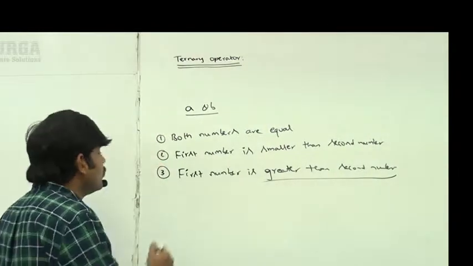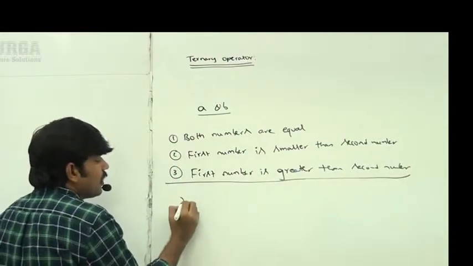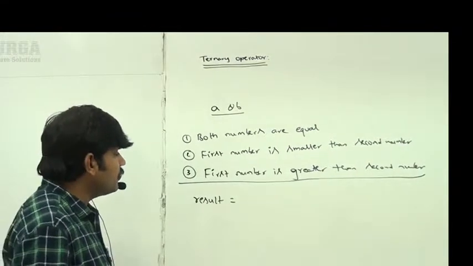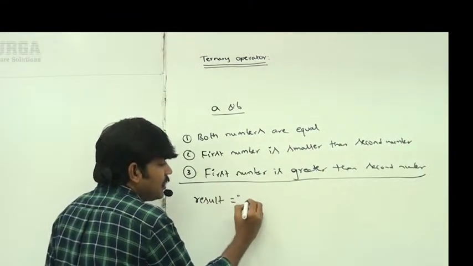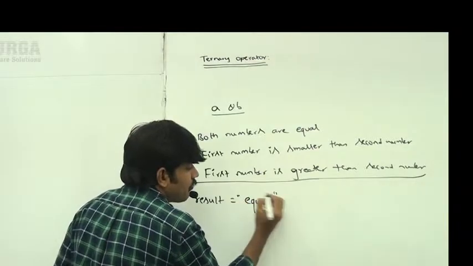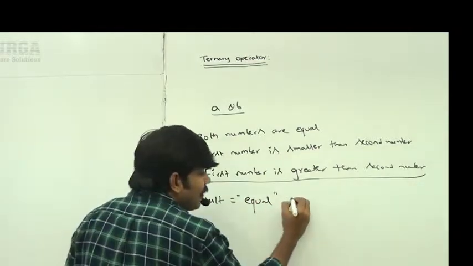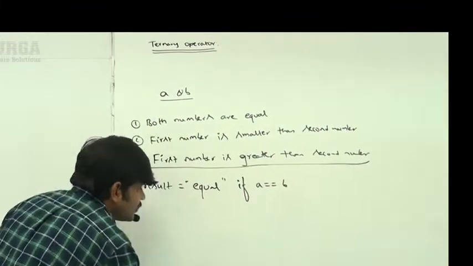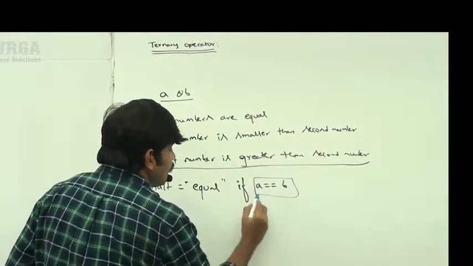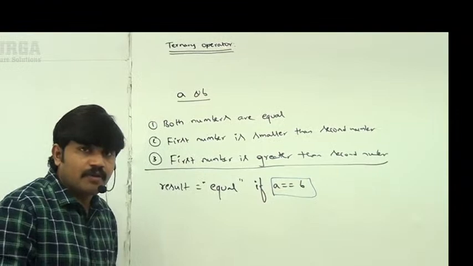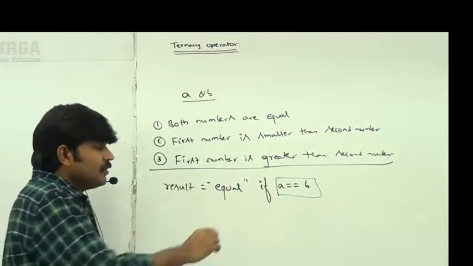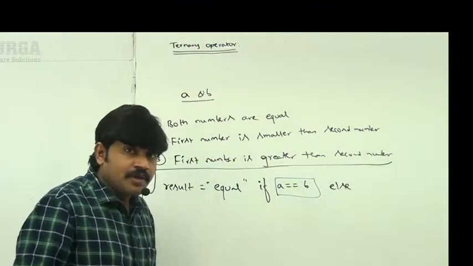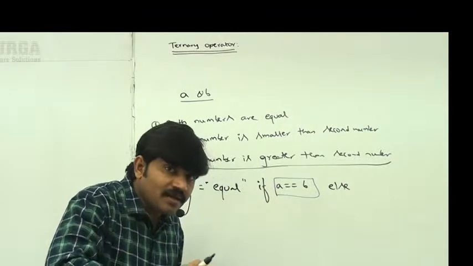Okay, very simple. Result is equal to, assume a short representation: equal if A double equal to B. If this condition is satisfied, then I have to print equal. If this condition is not satisfied, then obviously either smaller or bigger.